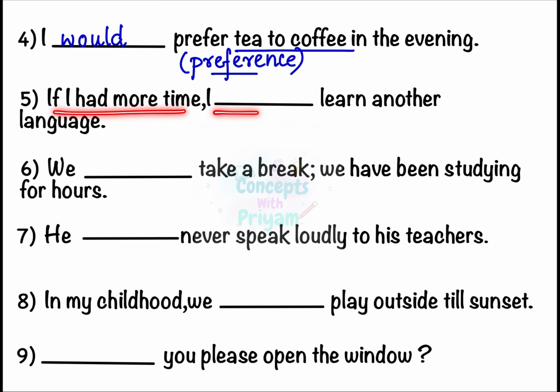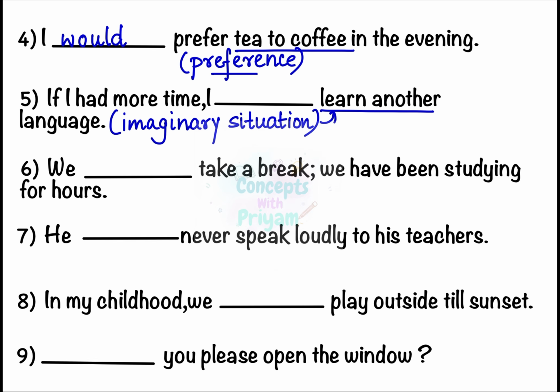If I had more time, I blank learn another language. This sentence describes an imaginary situation. The imaginary situation is to learn another language. However, this situation is not real at present because the speaker doesn't have enough time. When we talk about such imaginary or unreal situations, especially in if clauses, we use would. If I had more time, I would learn another language.